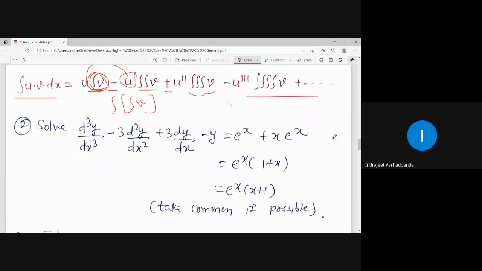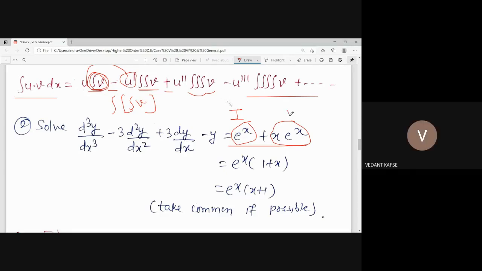And that is how the interpretation for the generalized rule of integration by parts works. So note down the next example, wherein it says d3y by dx cube minus 3 d2y by dx square plus 3 dy by dx minus y is equal to e to the power x plus x into e to the power x. Now if you look at it at first sight, this can be a separate term and this can be a separate term. This can be solvable by case number 1. This is solvable by which case? x into e to the power x.